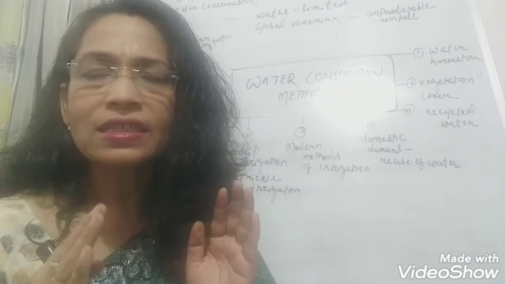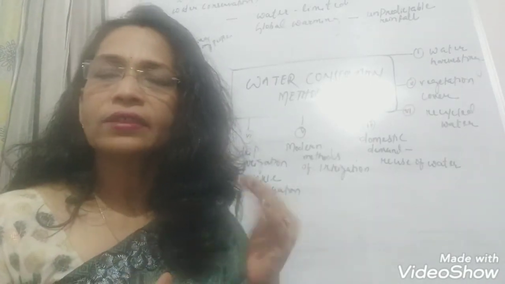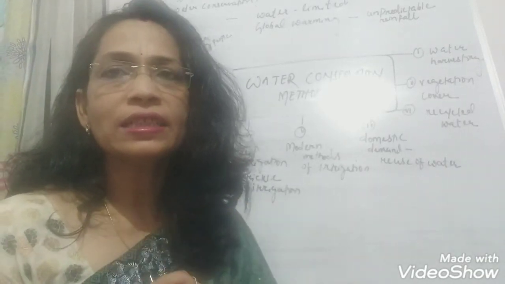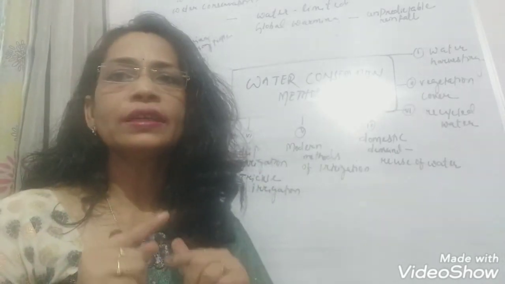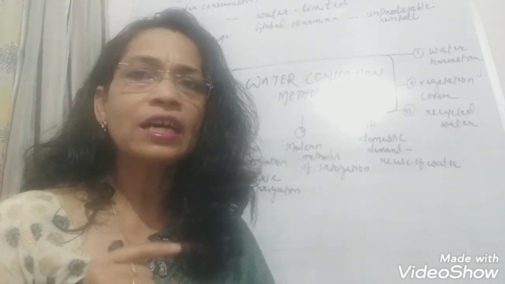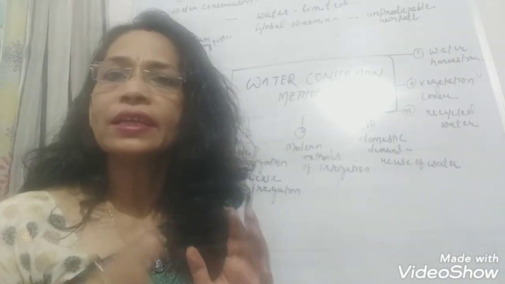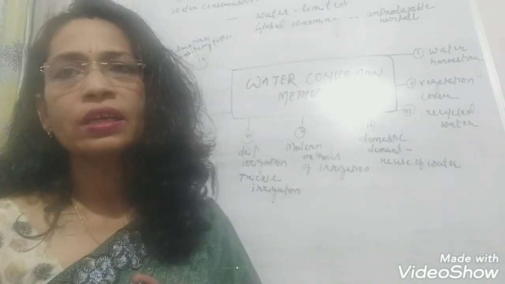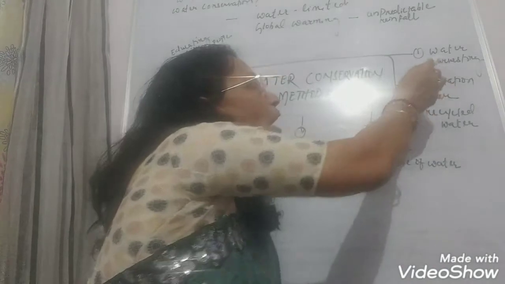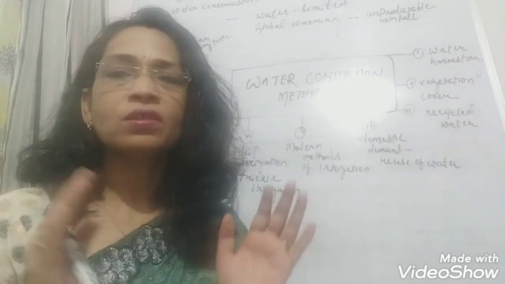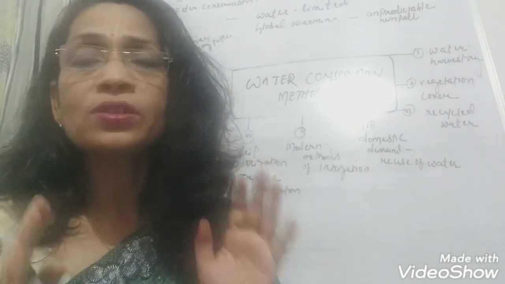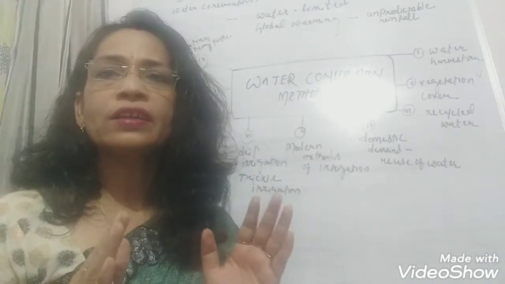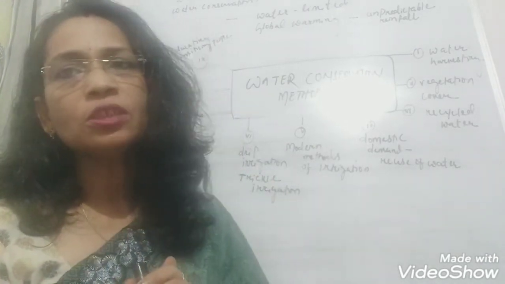The water resource is very limited. It's only 3%, and besides that, because of global warming, the frequency of rainfall has become unpredictable. So there is a need to conserve water. Now there can be various methods to conserve water. The first thing can be, we should have a water harvesting system. All of you know that the government has made it compulsory that whenever you construct a new building, there should be a water harvesting system. So water harvesting is one of the ways to conserve water.